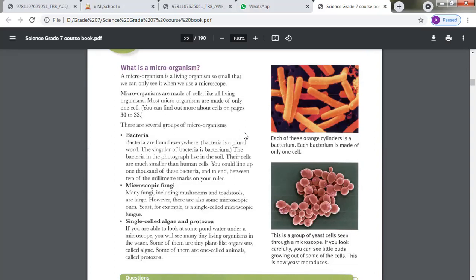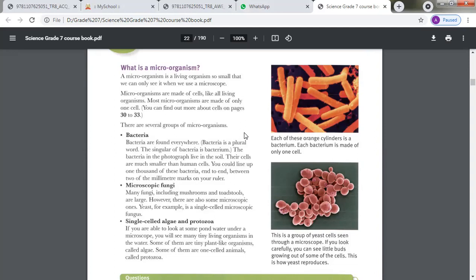These are too small, much smaller than the cells in our body. Some bacteria are good for us and some bacteria are dangerous.